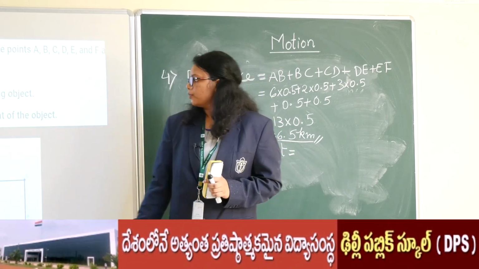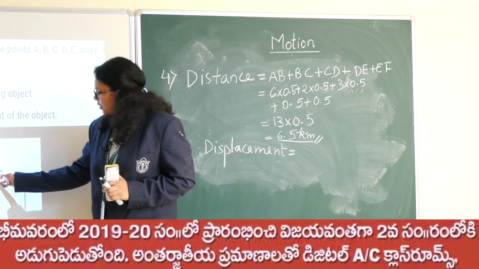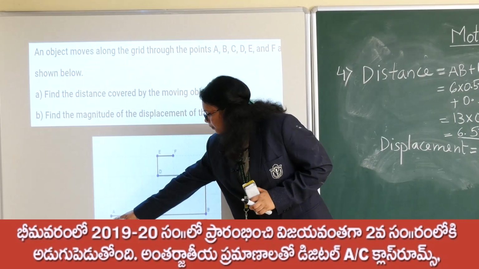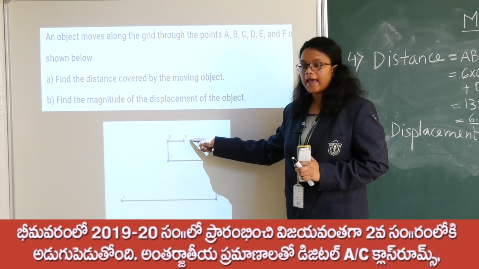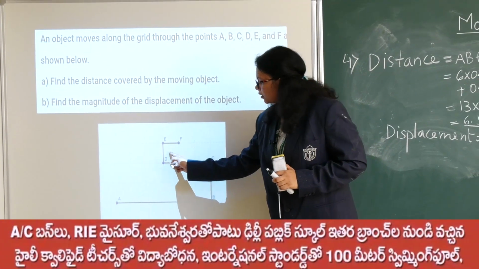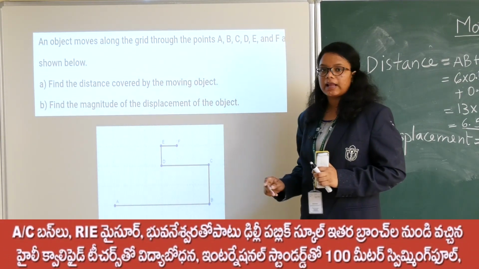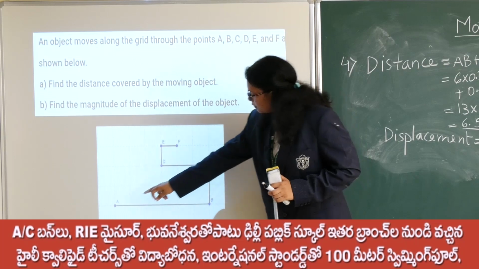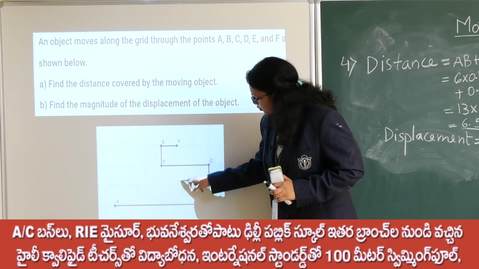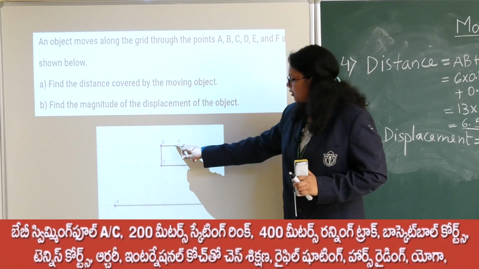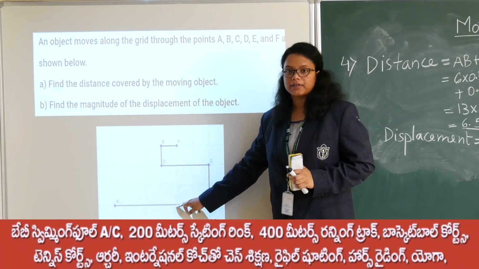When we observe displacement, the initial point is A and the final point is F. So we have to make a straight line from A to F. When you observe from A to F and then from F to the perpendicular line, it gives us a right angled triangle.